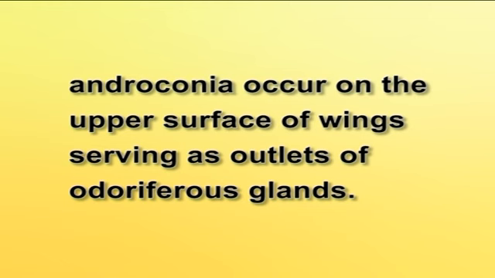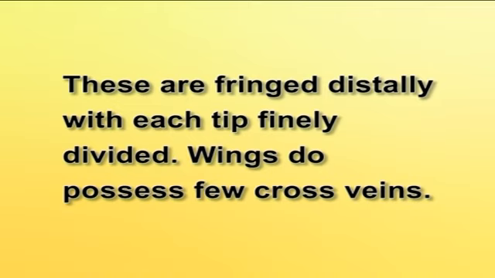In males of various insects, groups of more specialized scales known as androconia occur on the upper surface of wings, serving as outlets of odoriferous glands. These are fringed distally with each tip finely divided. Wings do possess few crossveins.